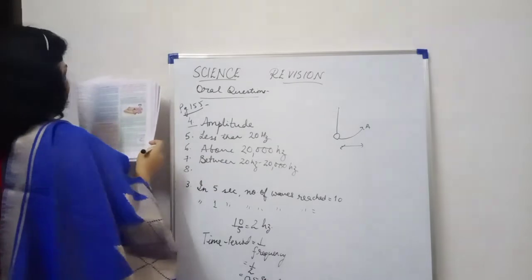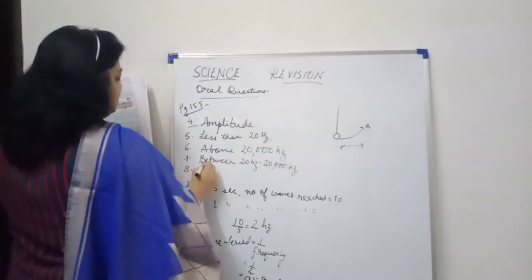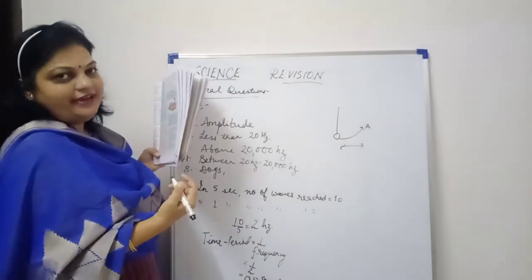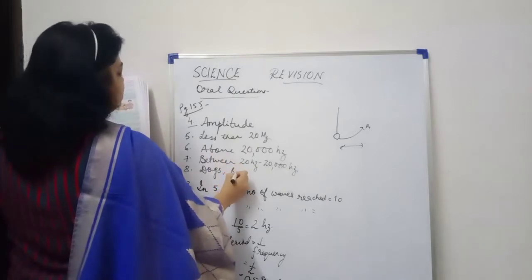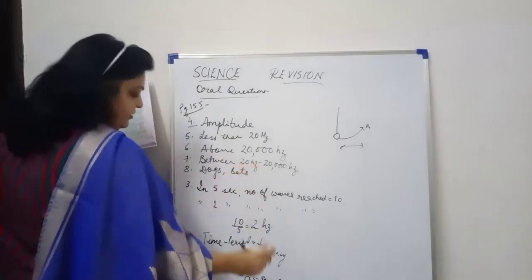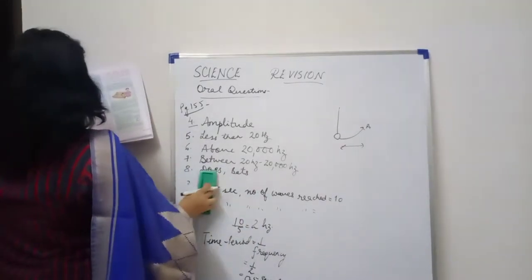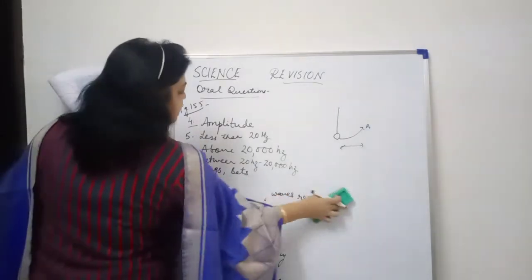8th one. Name 2 animals which can hear ultrasonic waves. So one is dogs. You must have studied about Galton whistle, how the dogs are trained. Okay. So one is dogs, another bats, dolphins, anything you can write. Come to next question, which is question number 9. State 2 uses of ultrasonic vibration.